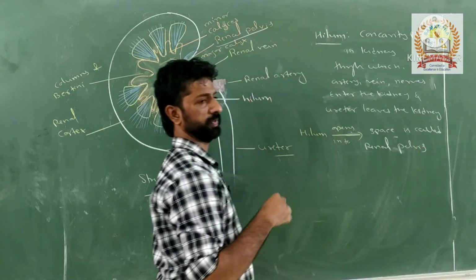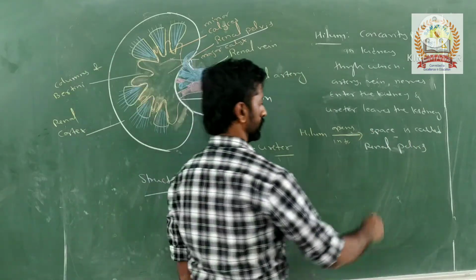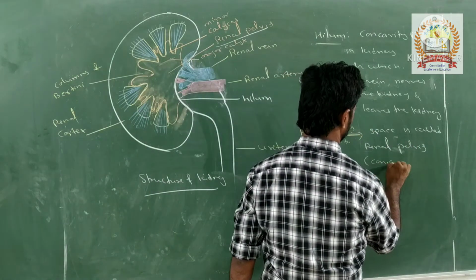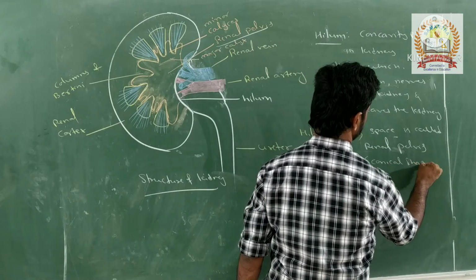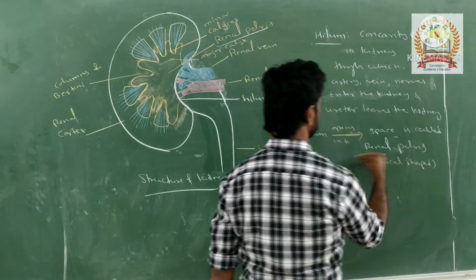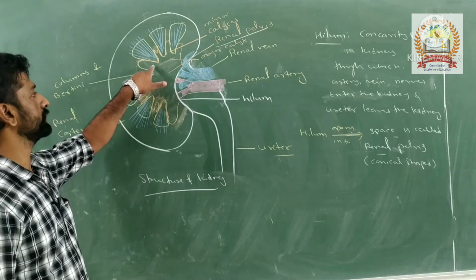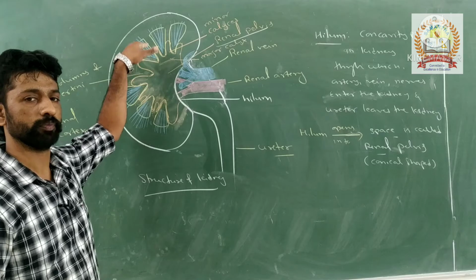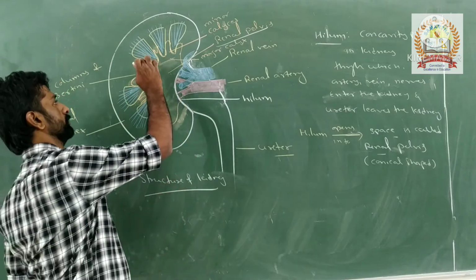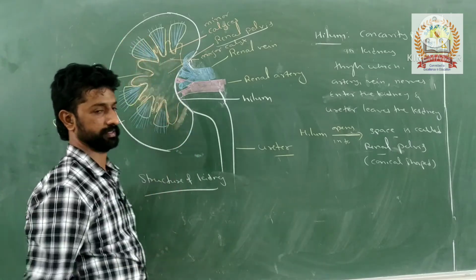What is the shape of this space here? It is conical shaped in nature. This is a conical shaped large space, and that is called the renal pelvis. Further, that renal pelvis gives out conical shaped projections. Those conical shaped projections are called calyces.